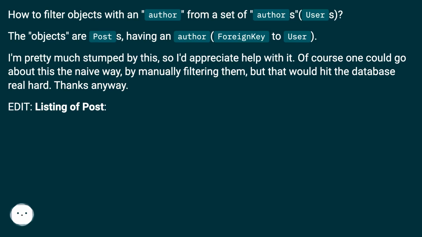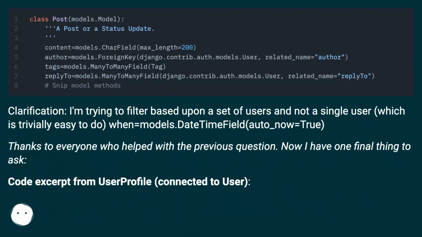Of course one could go about this the naive way, by manually filtering them, but that would hit the database real hard. Thanks anyway. Edit. Listing of post. Clarification. I'm trying to filter based upon a set of users and not a single user, which is trivially easy to do.